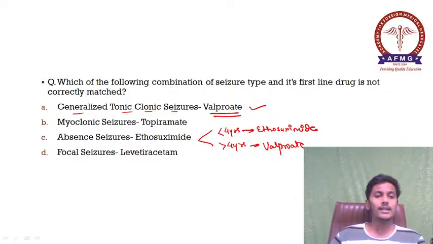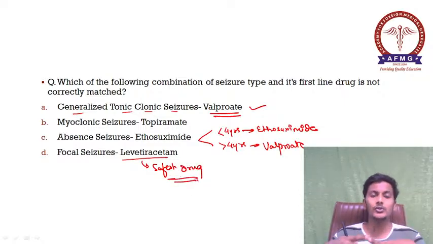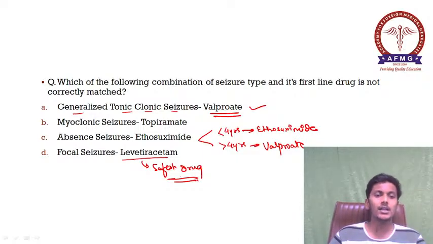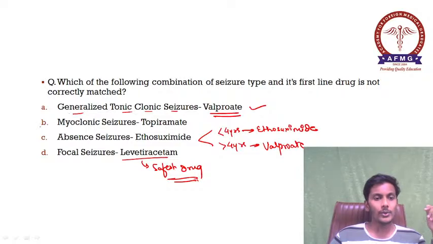And in focal seizures, levetiracetam is one of the safest options considered nowadays. As we all know, levetiracetam is the safest anti-epileptic drug in pregnancy. So please remember, it is the safest drug, and it is also used in cases of focal seizures. So the only option which is actually not matching over here is option B, myoclonic seizures.